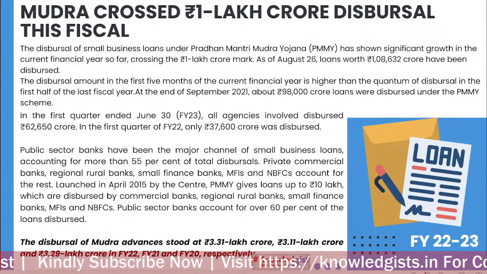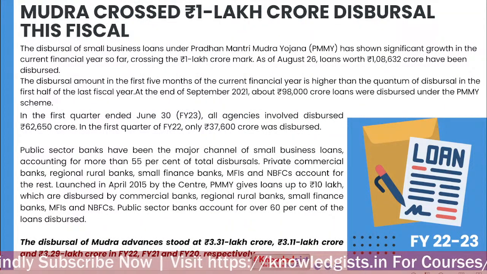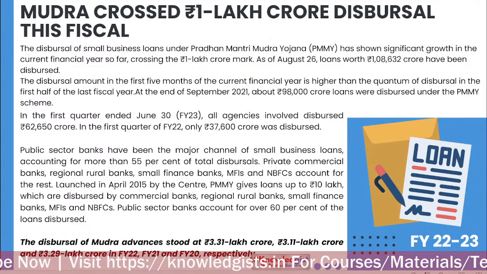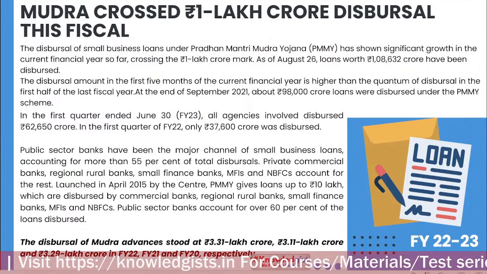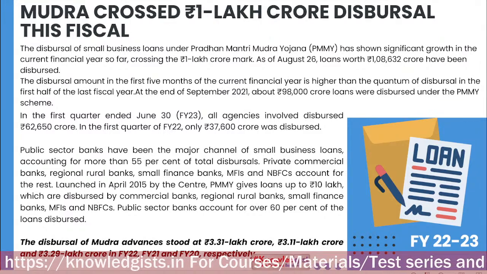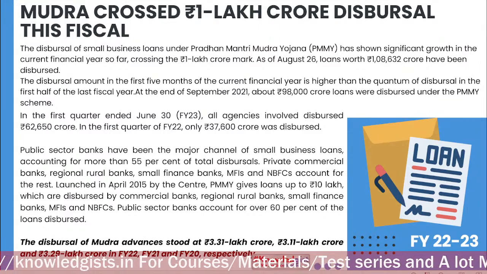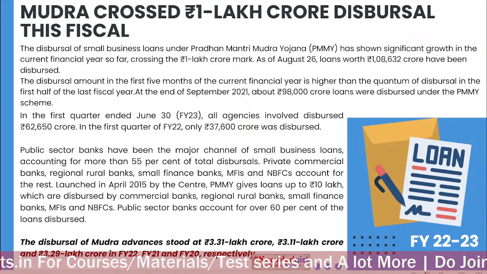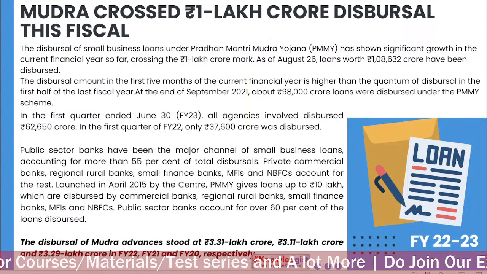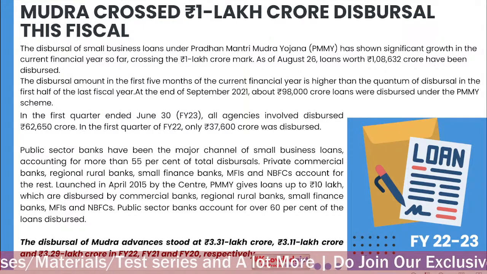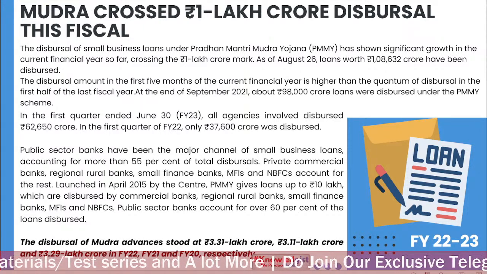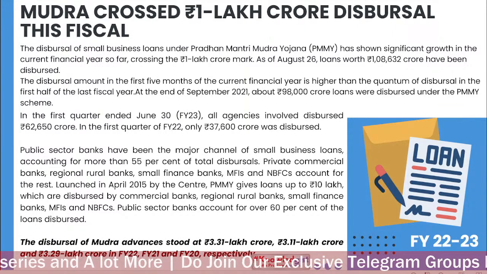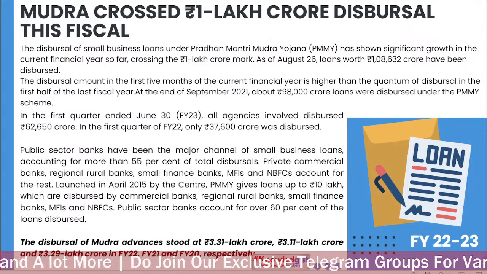Mudra crossed 1 lakh crore disbursal this fiscal. So these numbers are important. Looking at last year's format, we are emphasizing more on numbers. The disbursal of small business loans under the Mudra scheme has registered significant growth and crossed the rupees 1 lakh crore mark. As of August 26, loans worth 1 lakh 8,632 crore have been disbursed.